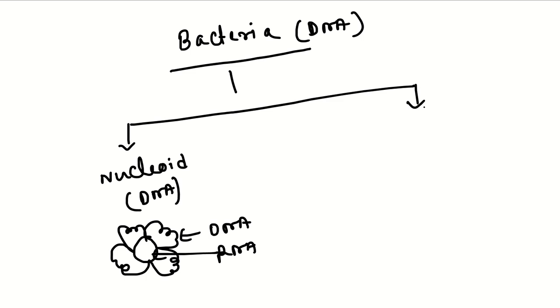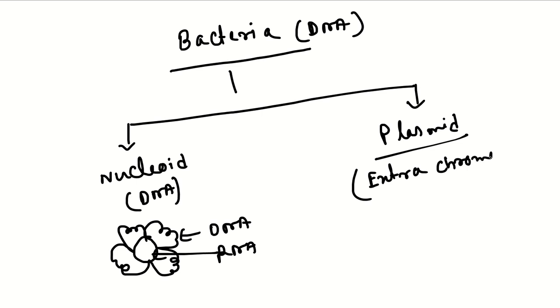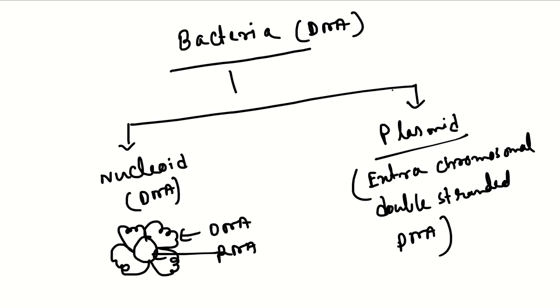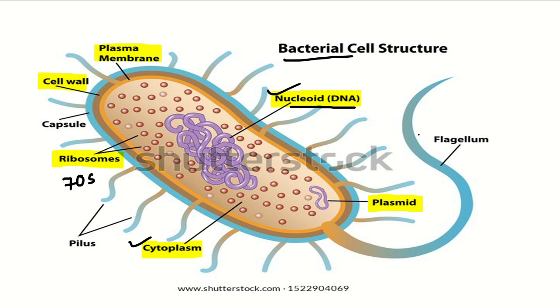Another thing is there: apart from this long huge DNA, they have plasmid. Plasmid is extrachromosomal double stranded DNA. And apart from this plasmid, they have a locomotory agent, that is flagellum or flagella. So this is all about bacteria.